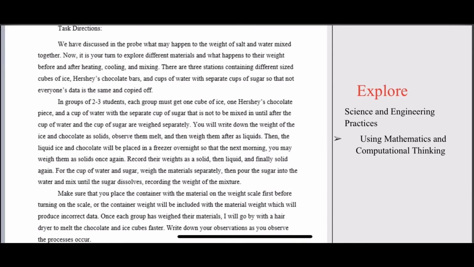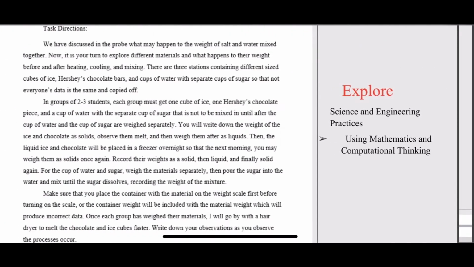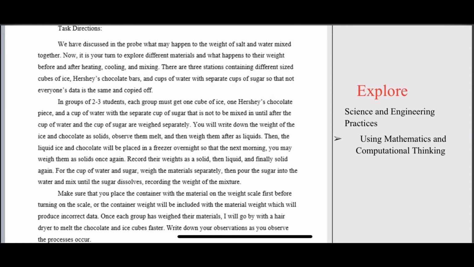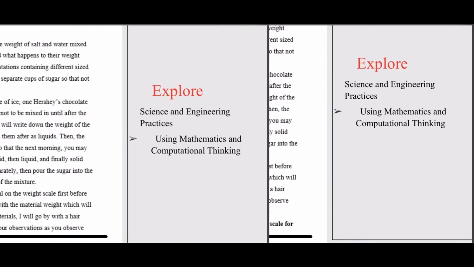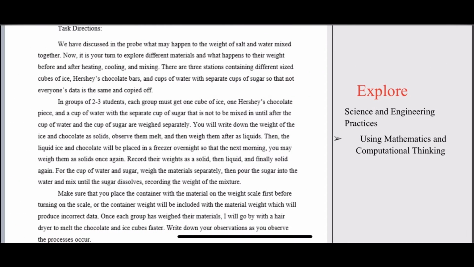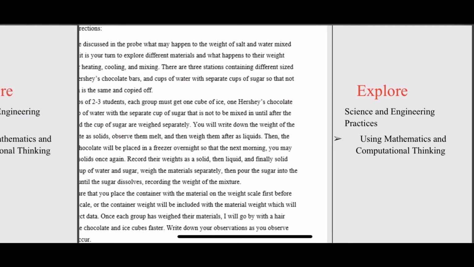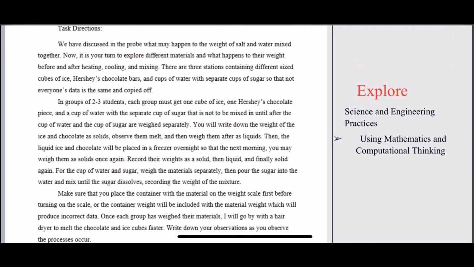And then they'd weigh it again as liquids, and then we put it back in the fridge overnight to weigh them again as solids once again, so they could see the process of them melting and how it weighs as a liquid to when they come back as a solid, a full circle of it. Hopefully, some weight might be lost a little bit, but hopefully on this scale it won't read that much.